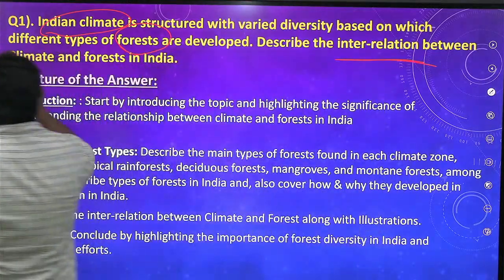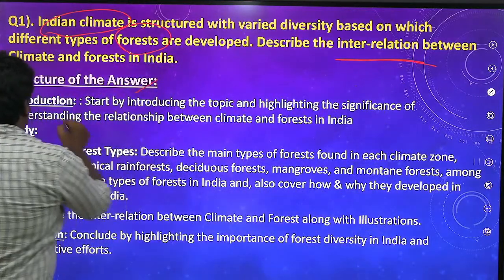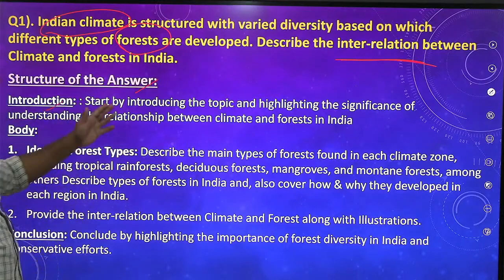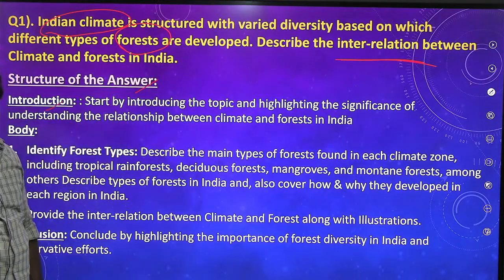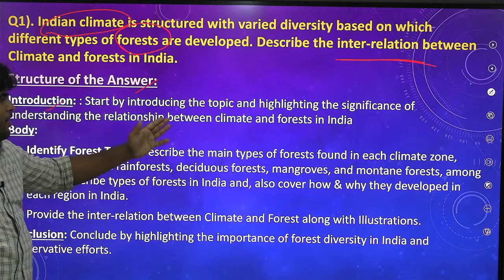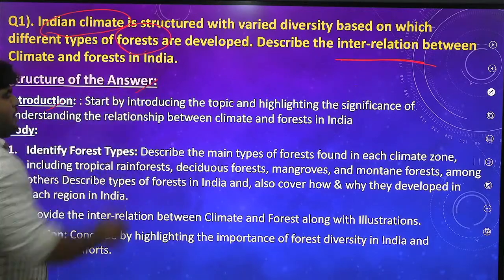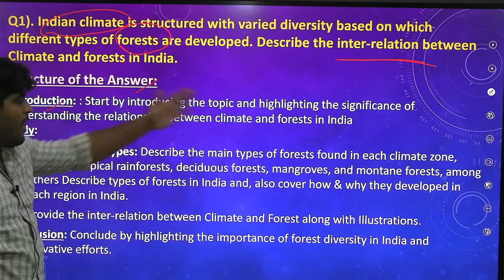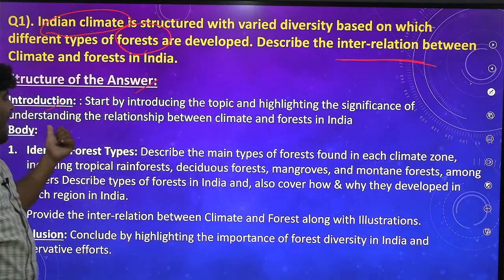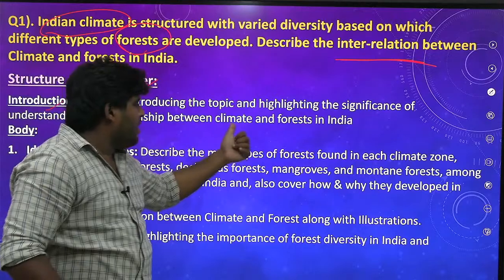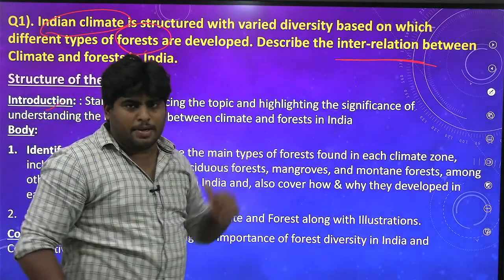This is the approach, the structure of the answer. Introduction: you have to start by introducing the topic. What is the topic? Indian climate and Indian forests are the topic. And then you have to highlight the significance of understanding the relationship between the climate and forests in India.